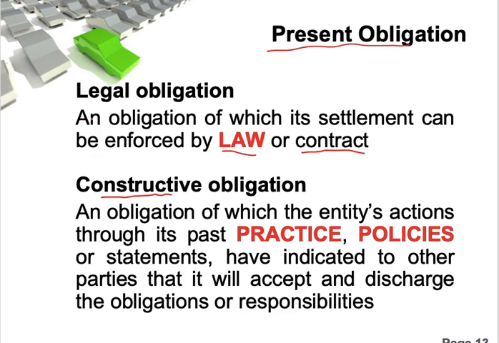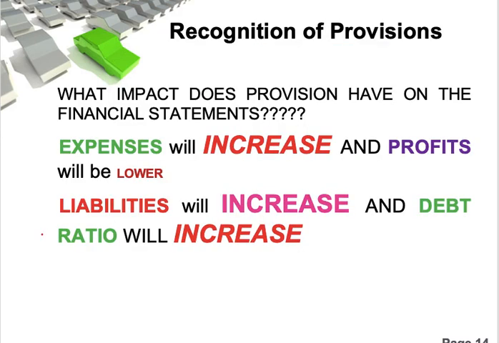What happens if there is no legal obligation, no law stating that you have to do it, or no contract saying that you are committed to it, and you did not make any statement, and you have never come across the same nature of event that required you to incur the cost? Then that will be considered as not having a present obligation. So when you don't have a present obligation, it means that you have no liability.